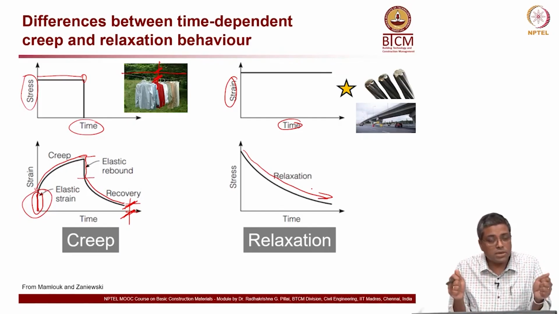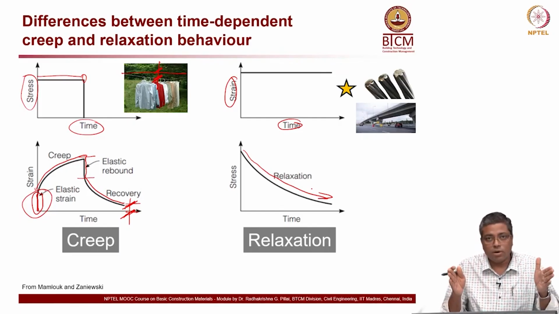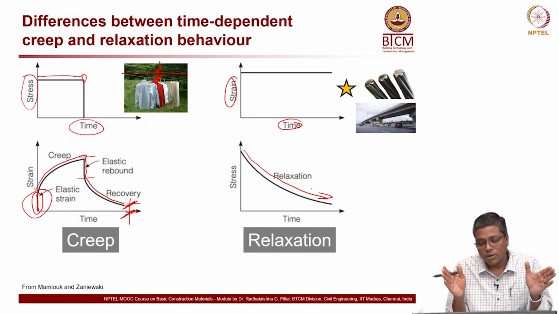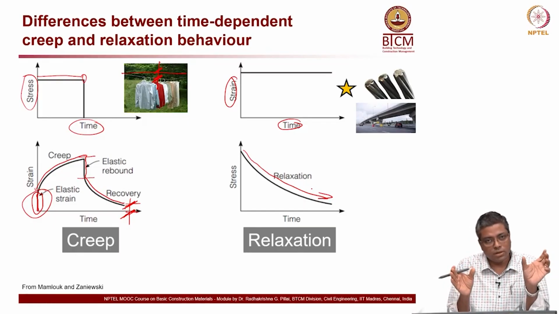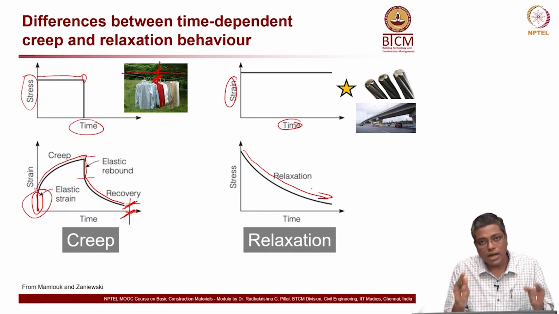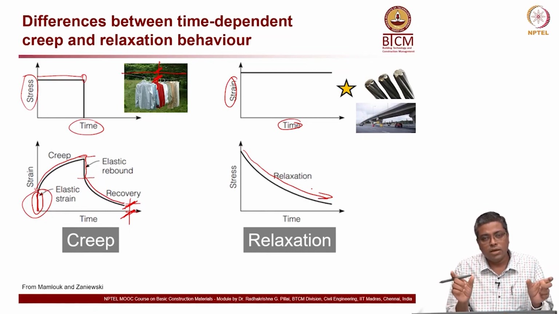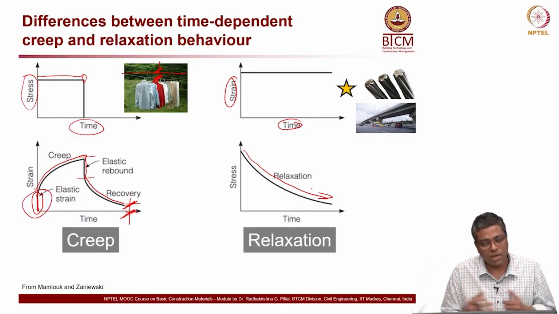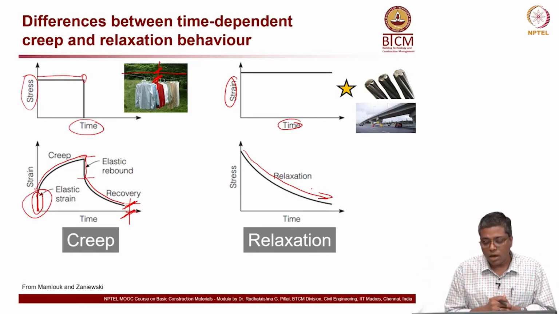When you pull the strand, the extension which you provide is constant. So, let us say you are pulling the strand, and the strain at that moment in the beginning is almost the same after some time also. In other words, there is no reduction in the strain because the length of the girder remains the same.